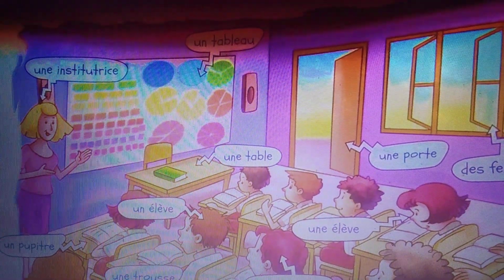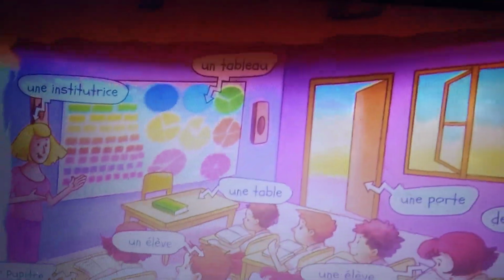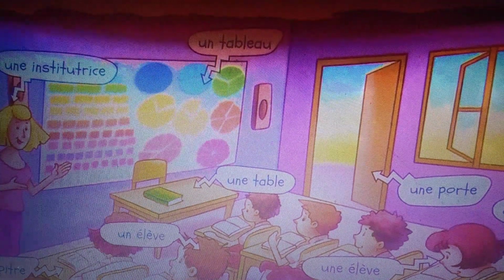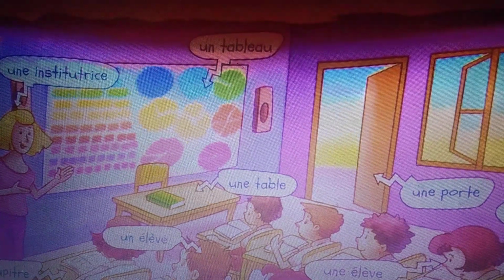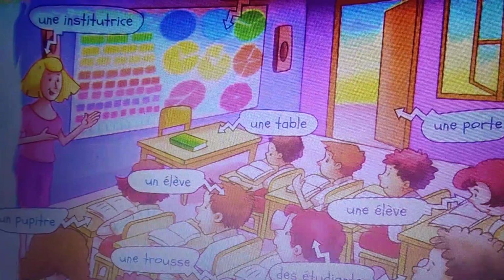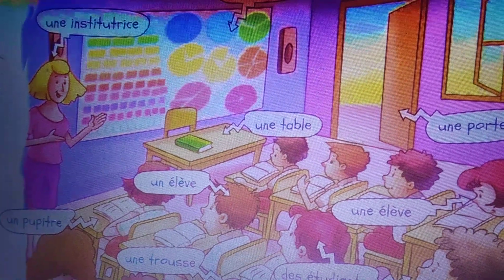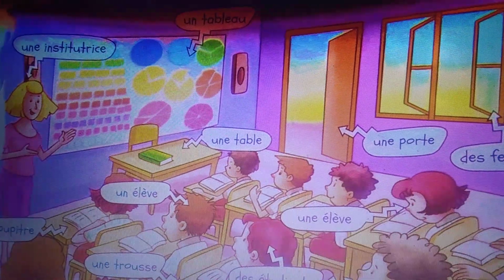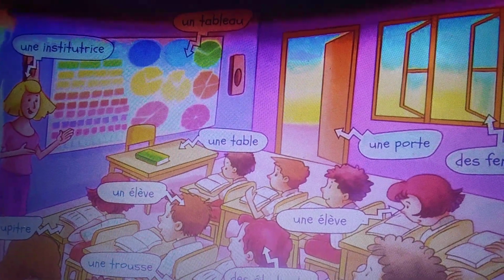Okay? Then your teacher is writing on which? Very nice. Un tableau. Then the teacher is sitting in une chaise and she is putting her books on une table.